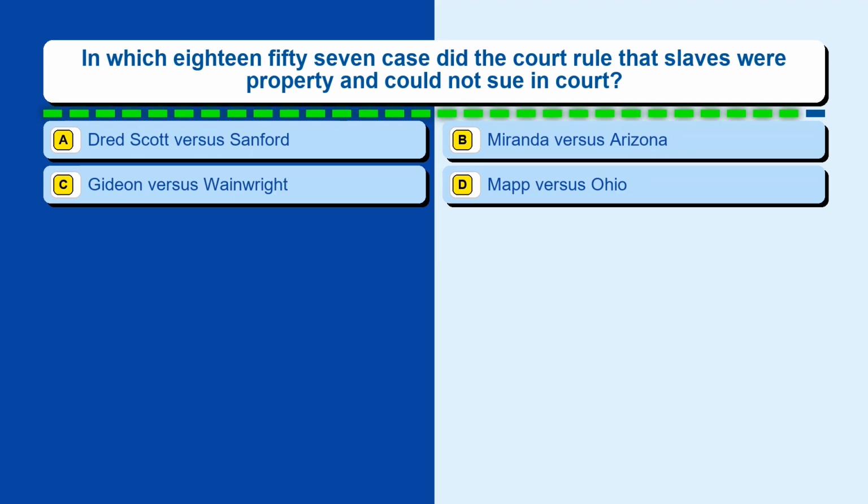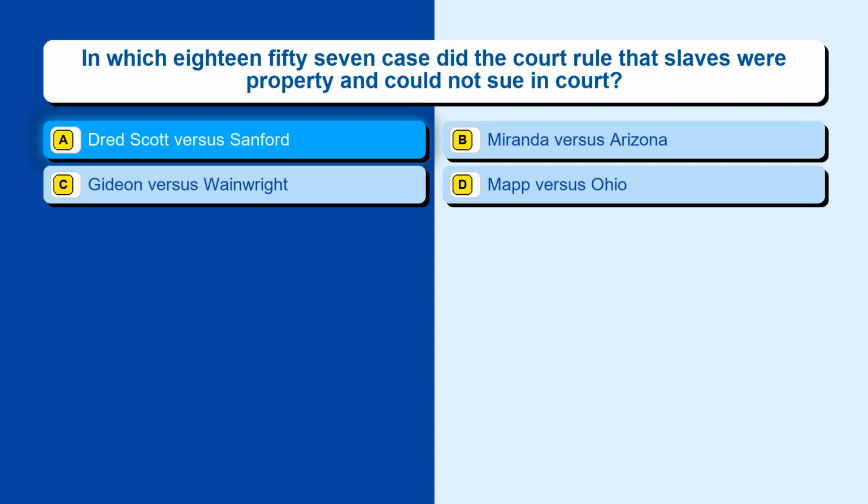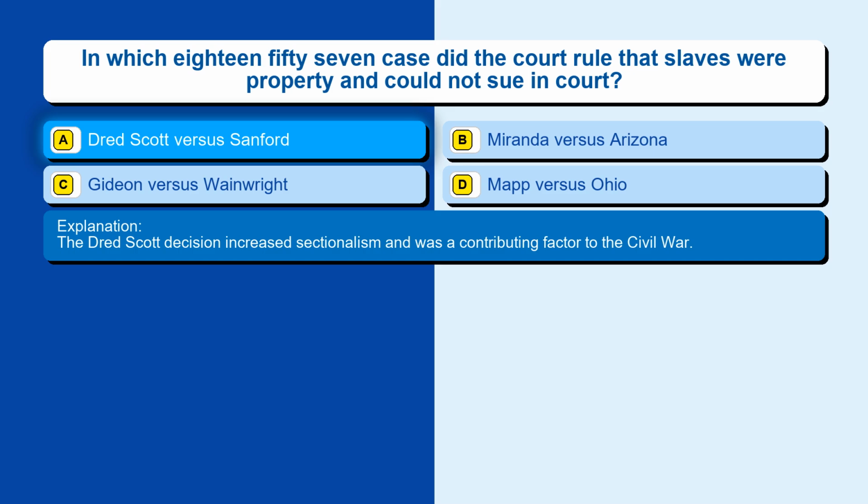Question 38. In which 1857 case did the court rule that slaves were property and could not sue in court? Option A, Dred Scott v. Sanford. Option B, Miranda v. Arizona. Option C, Gideon v. Wainwright. Option D, Mapp v. Ohio. The correct answer is option A, Dred Scott v. Sanford. The Dred Scott decision increased sectionalism and was a contributing factor to the Civil War.